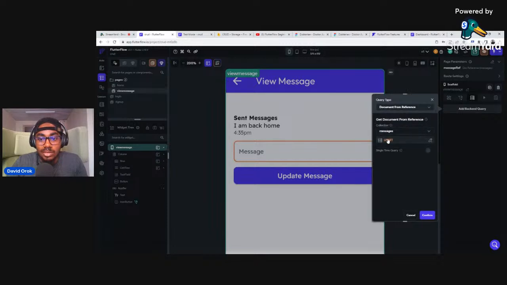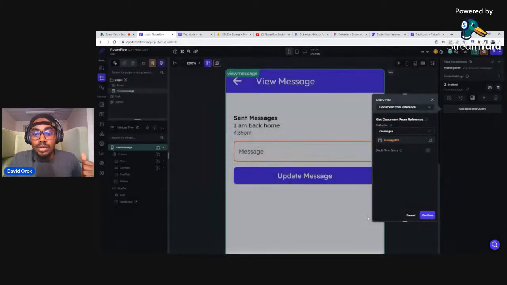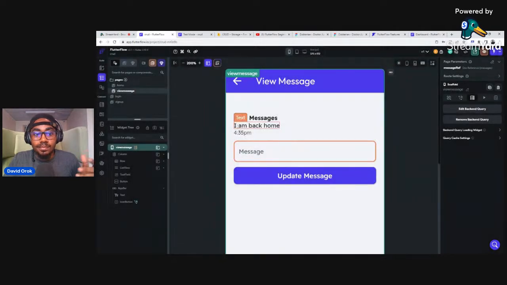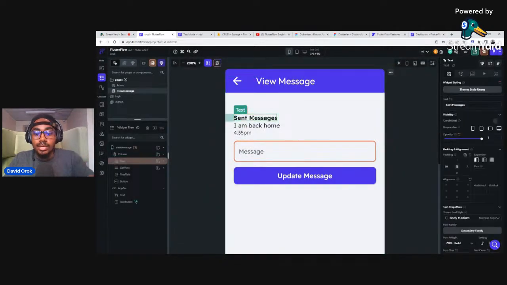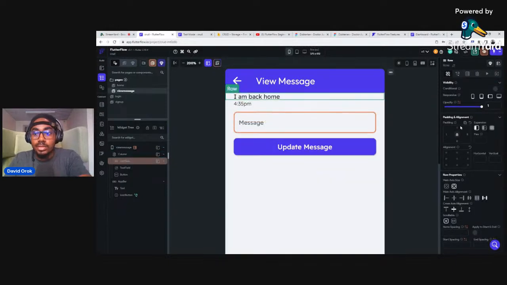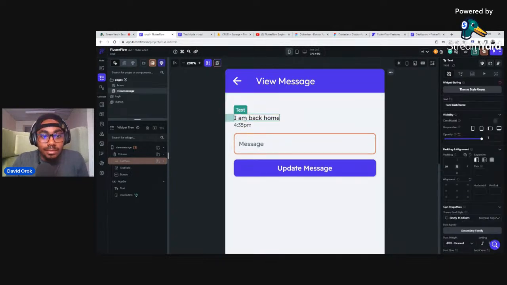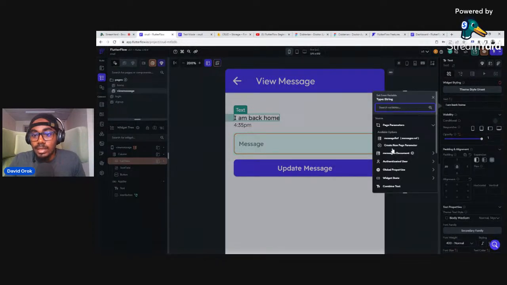I'm going to say messages. I'm going to pick this particular available option, the one that says message ref, which is what we created in the other place. Then I will click on confirm, and we're good. Now I need to delete this, and then this, and then give these some padding. Let's say it's 50. The other message has been moved down here, so we click on here and say message document and say message.